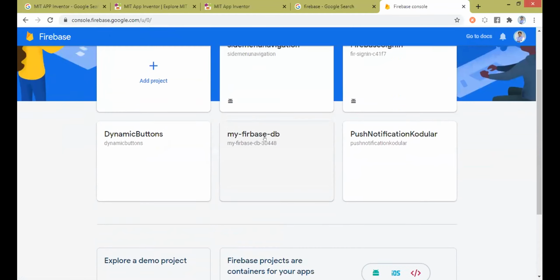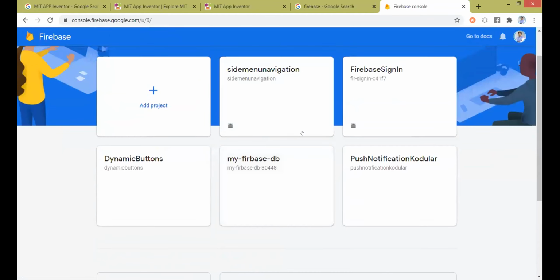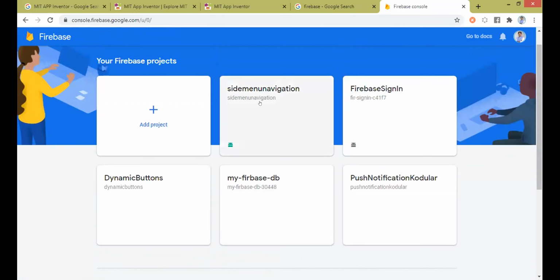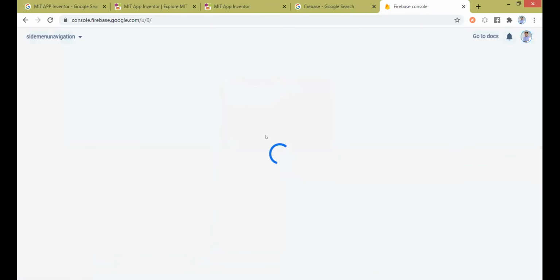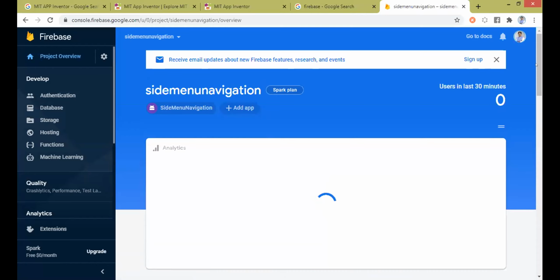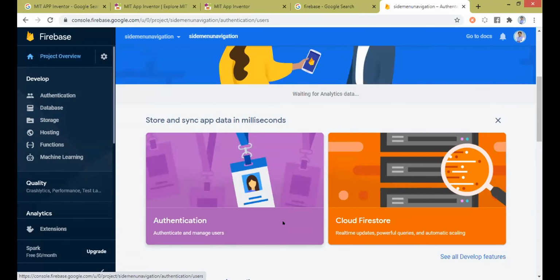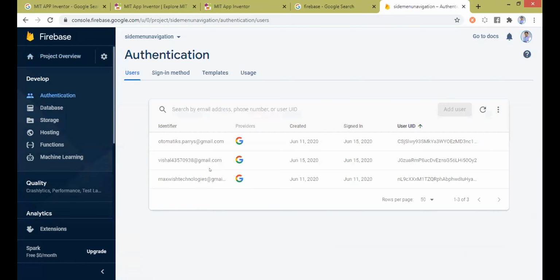So I have a lot of projects already here. For example, push notification. I will teach you that separately. Side menu navigation, yes. See here, right here, if I go to the authentication part, I will be able to see who and all signed in inside my app. See, these are the 3 users who have signed in inside my app. Very simple. You can access everyone and anyone.